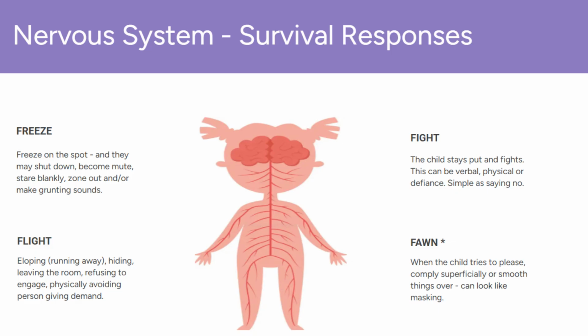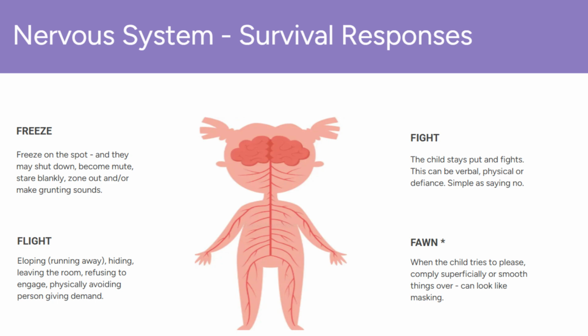Nervous system survival responses. When the survival brain is triggered, it overrides the thinking brain and leads to nervous system survival responses. These responses are automatic and subconscious. Again, they were designed to protect us from perceived threats or danger, but in PDA, this is by way of demands. There are four main survival responses, and this is what may occur when a PDA child is in one of these states.